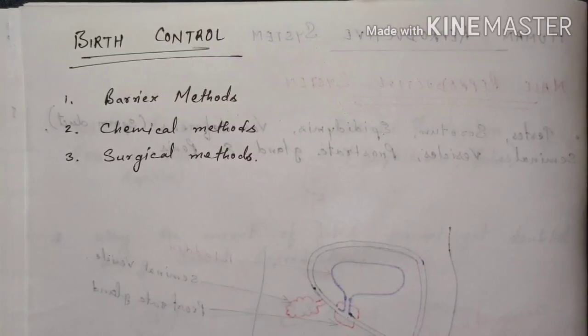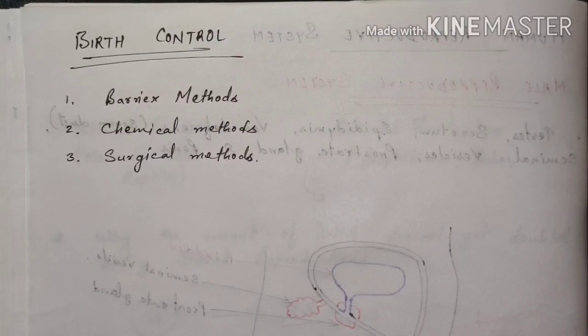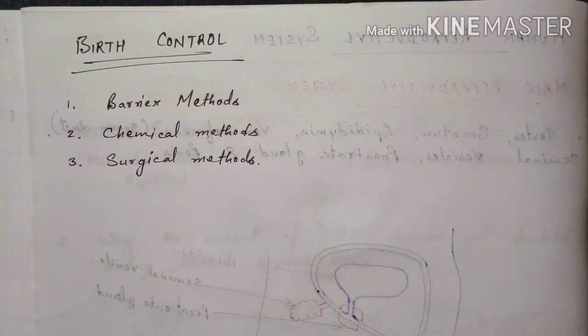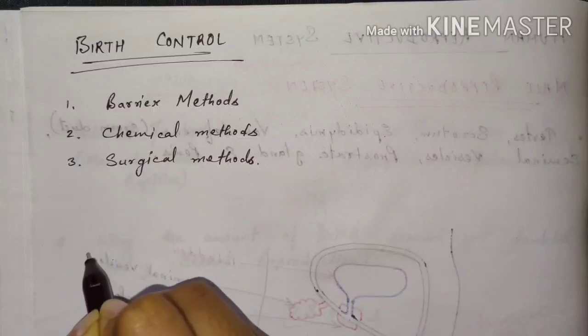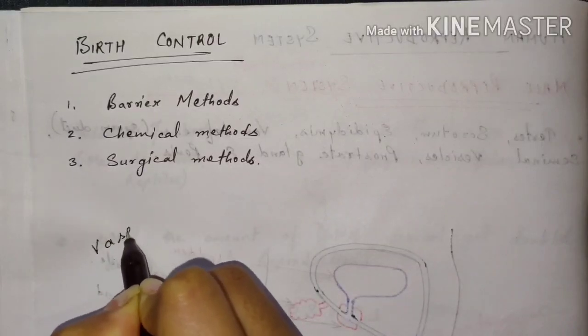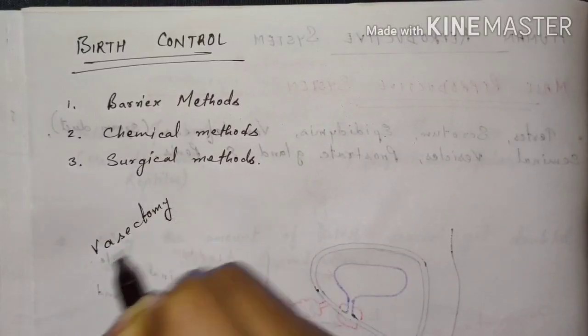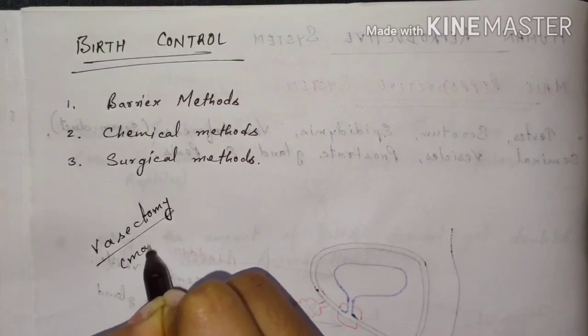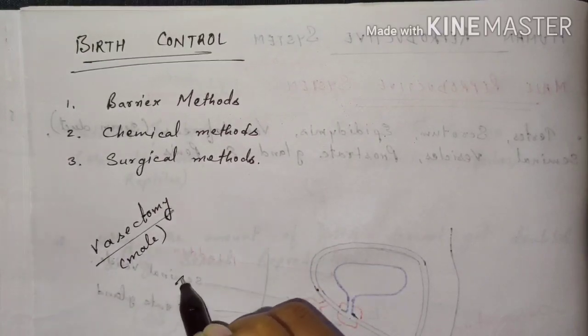And in case of females, a portion of the oviduct is removed by surgery, and this is done to prevent the release of ovum into the oviduct. The surgical method carried out by a male is known as vasectomy, and the surgical method carried out by a female is known as tubectomy.